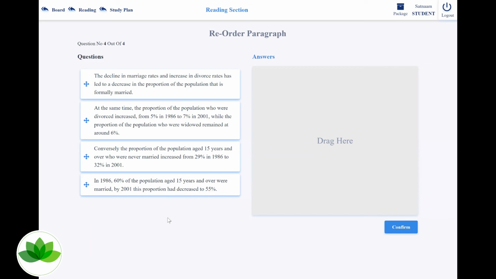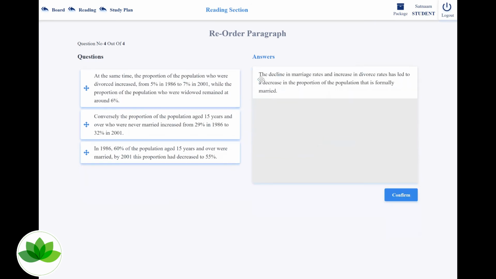All right. So I'm pretty sure that this should be the introduction, because it's about the decline in the marriage rates and the increase in the divorce rate. This is an important part because the introduction itself is telling me I have to follow the decline and the increase in divorce rate pattern. Now they're talking about the proportion of the population that was formerly married. So let's have a look and let's start with this.